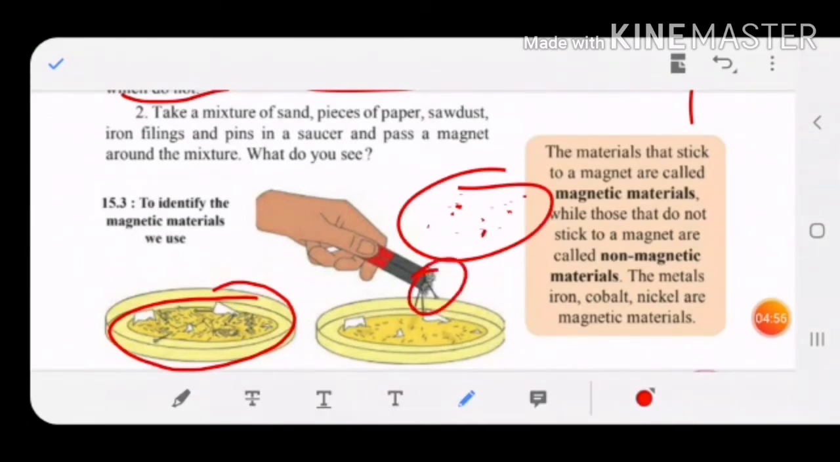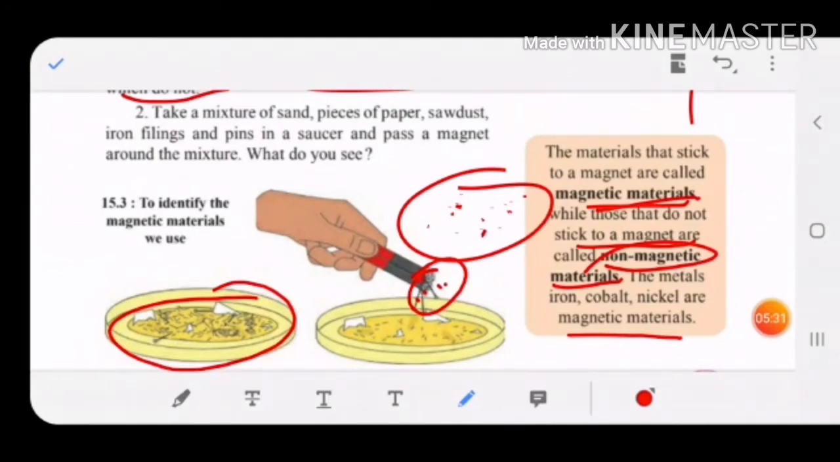Yes or no? So the materials that stick to a magnet are called magnetic materials. Those that stick like this to the magnet are called magnetic materials, while those that do not stick to a magnet are called non-magnetic materials. The metals iron, cobalt and nickel we have already studied. The materials made up of these metals are magnetic materials because they stick to the magnet. Materials which stick to the magnet are called magnetic materials, and materials which do not stick to the magnet are called non-magnetic materials.